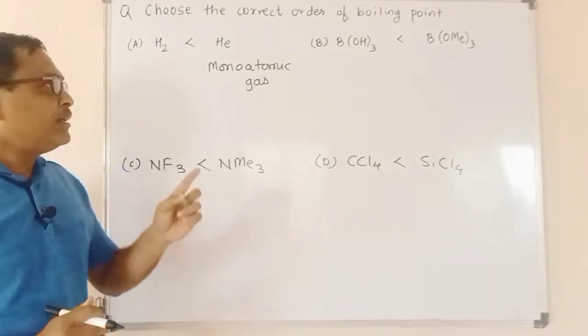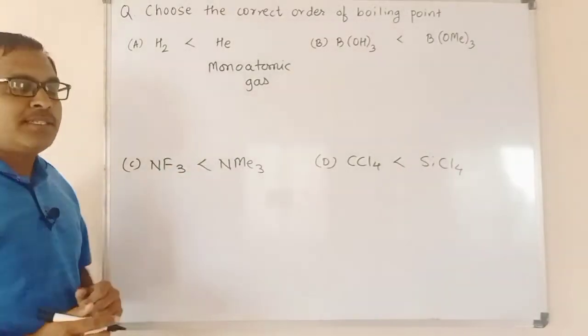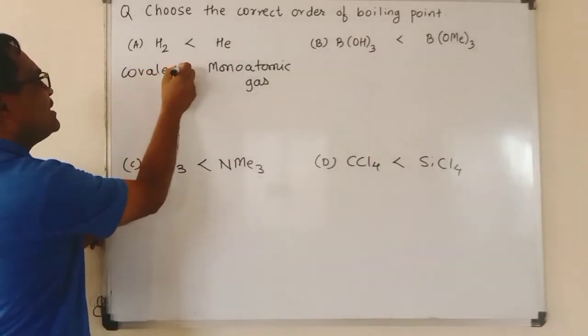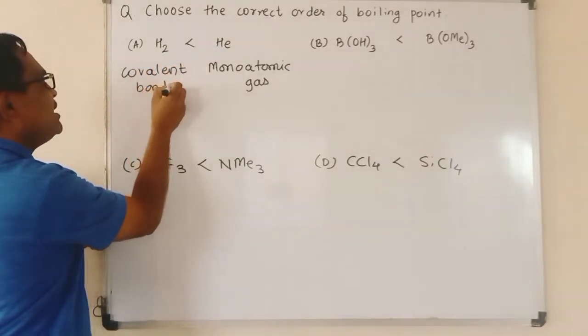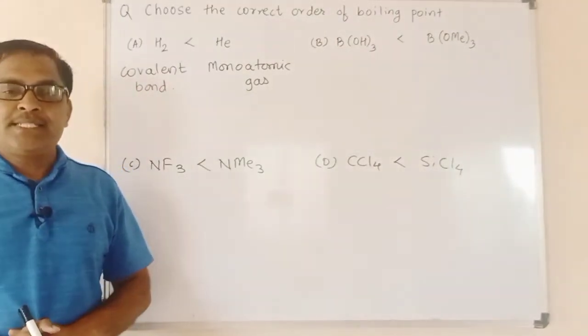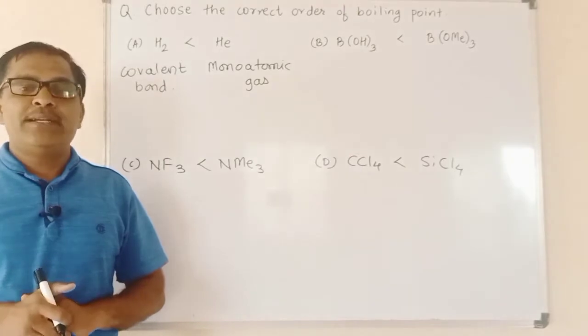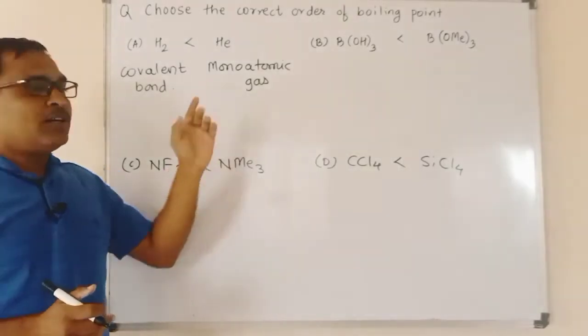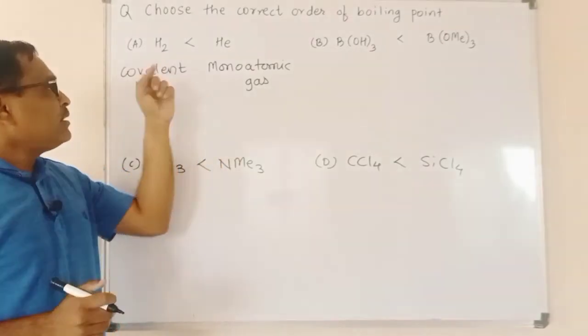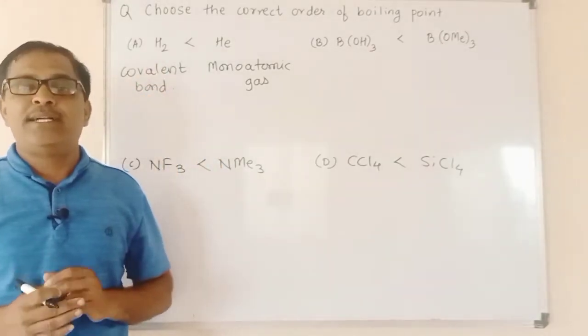But hydrogen is a covalent compound in which two hydrogen atoms are bonded together, and therefore the interaction is greater than that of the monoatomic gas, and here hydrogen possesses a higher boiling point than helium.